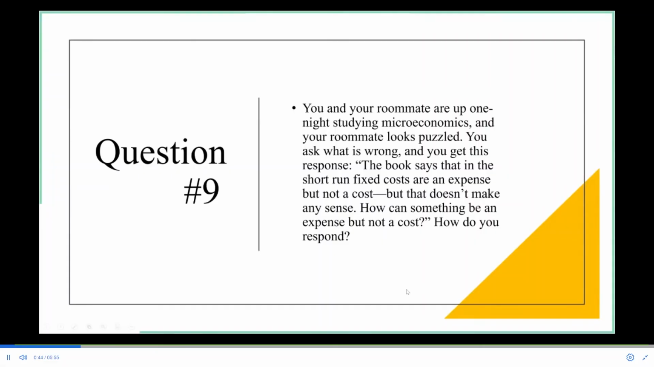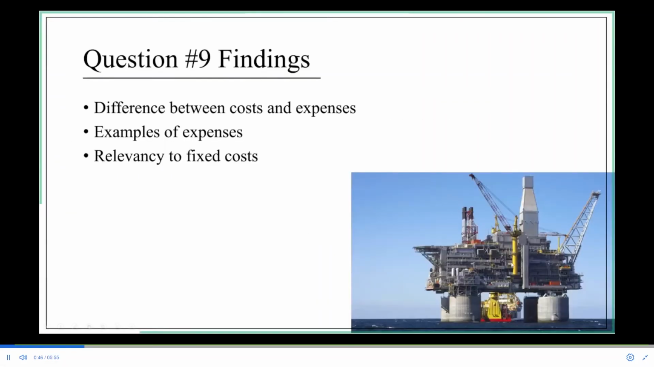Question 9. Well, the first thing we have to do is look at the difference between costs and expenses. So what is this difference? So the difference is costs are when a company expends resources in order to acquire something, whereas expenses are an example where a company spends money or expends a resource to buy something that will in the end make money.